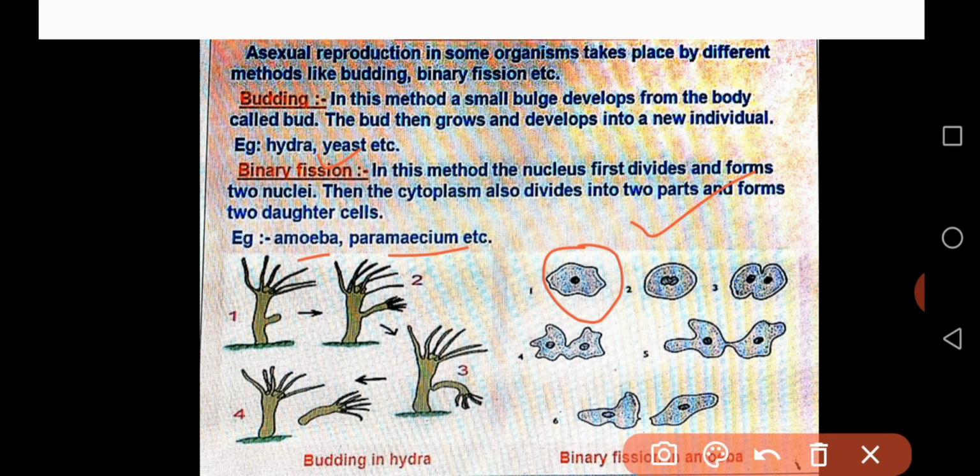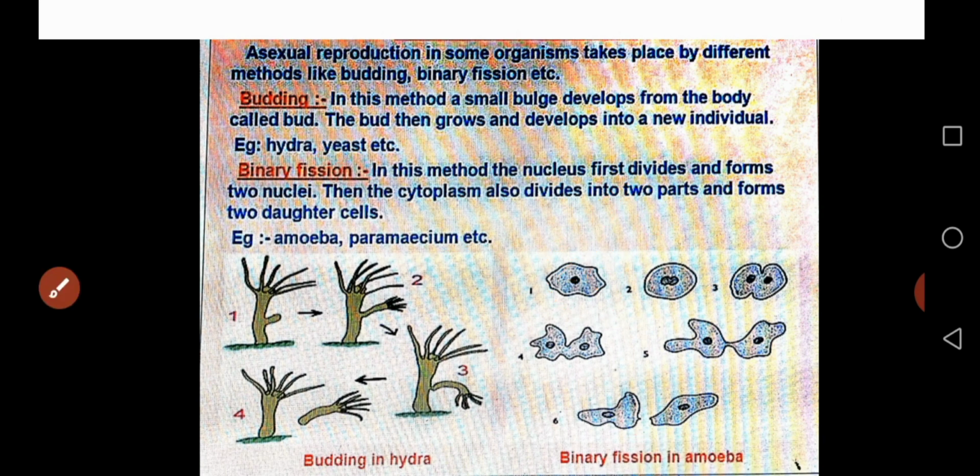Usually amoeba contains an outer layer with pseudopodia, and inside there is a fluid called cytoplasm, and also a nucleus and some vacuoles.